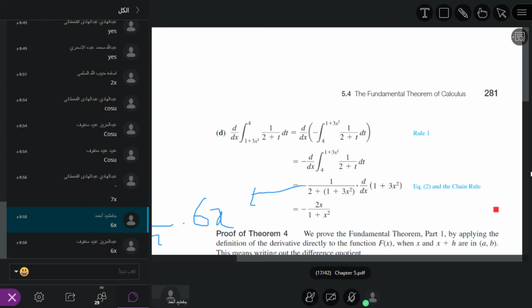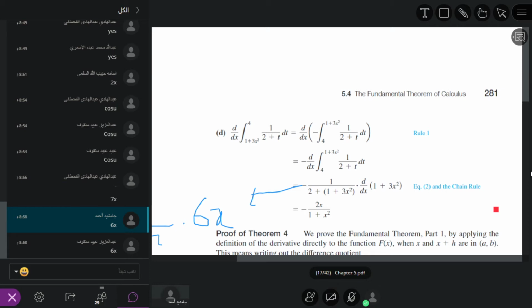So if we take 3 as a common factor in the denominator, what will this become? This is equal to minus 1, with 3 taken as common. What will happen? 1 plus x square in the denominator. And here we have 6x in the product. Whenever 3 divides 6, what will be the result? It is equal to 2. So minus 1 times 2 is equal to minus 2.